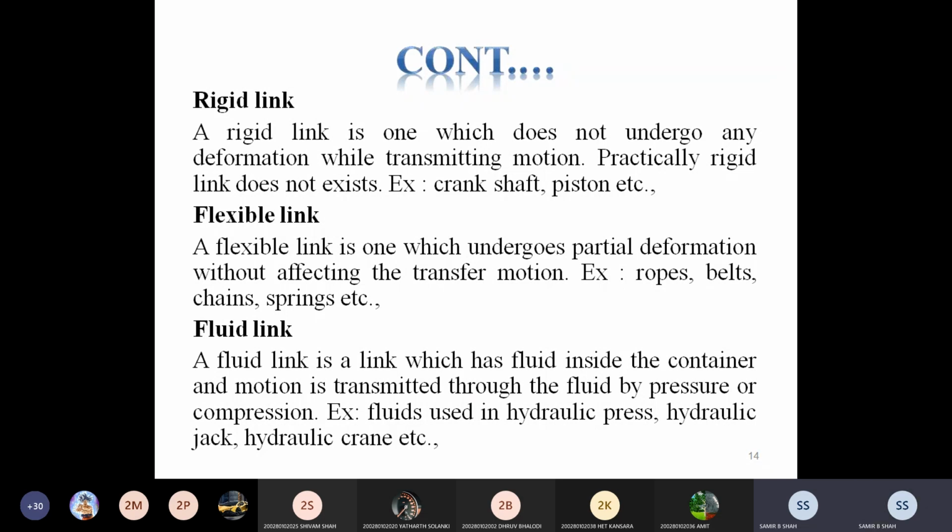And the third one is a fluid link. The third one is the fluid link. A fluid link is a link which has fluid inside a container.